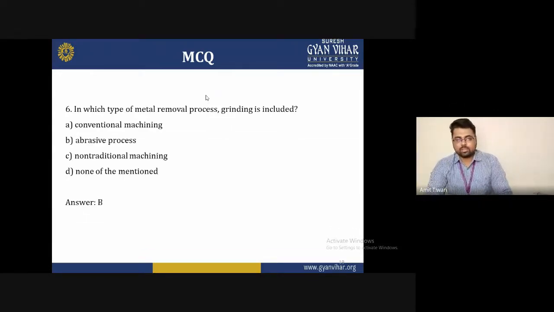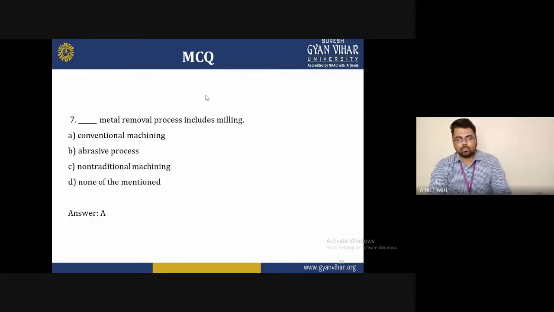Sixth question arises, in which type of metal removal process is grinding included? So the options are: A, conventional machining; B, abrasive process; C, non-traditional machining; D, none of the mentioned. So the correct answer of this question is B. Abrasive process is the type of metal removal process which includes grinding.